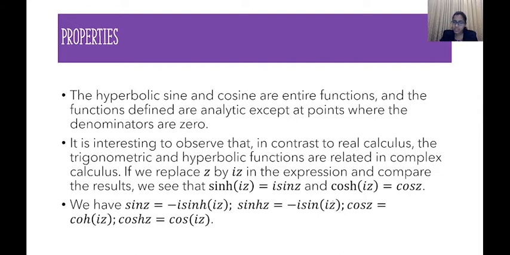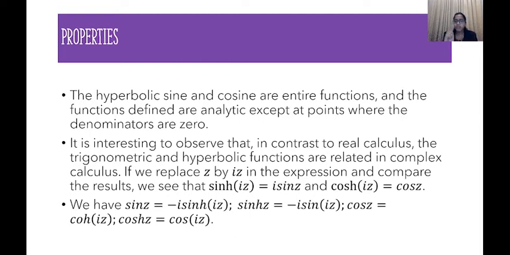Keep these formulas in mind: sinh z, the hyperbolic sine, is minus i sin(iz), and cos z is equal to cosh(iz), and cosh z is equal to cos(iz). Instead of memorizing all these, it's better that you verify all these expressions and they will be clear in your mind.